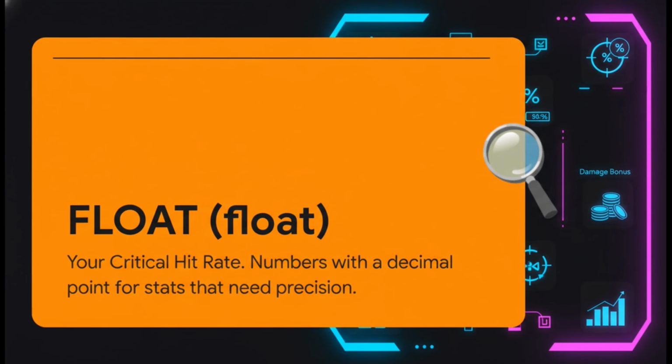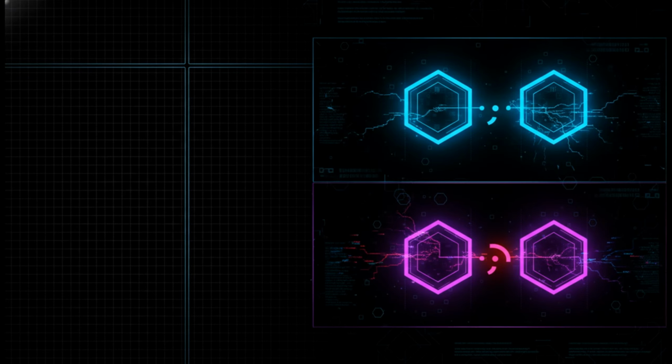So let's talk about stats that need precision. I'm talking about your critical hit chance, or the exact amount of gold you have, or maybe the percentage of a damage bonus. For these, we absolutely need the float. A float is just any number that has a decimal point. The code is pretty straightforward.